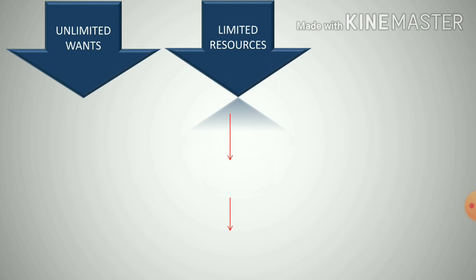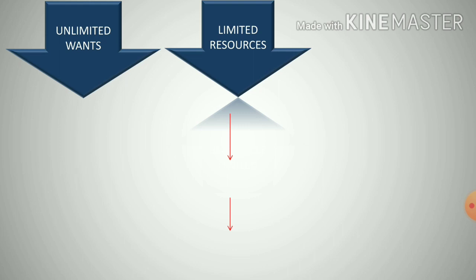In economics, scarcity means the commodities or the resources which are used to satisfy these human wants are limited in relation to their demand. That means their supply is less and their demand is more. This is limited resources in the economy, and these resources are used to satisfy human wants which are unlimited.